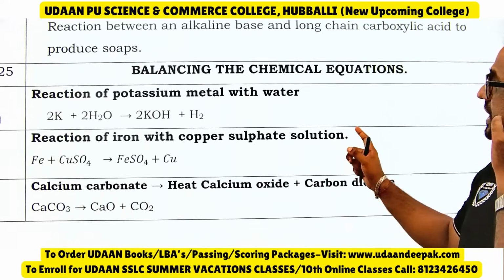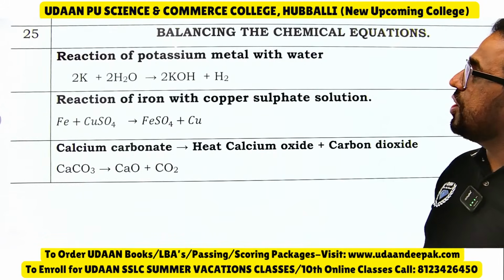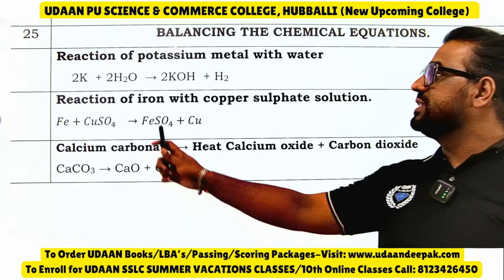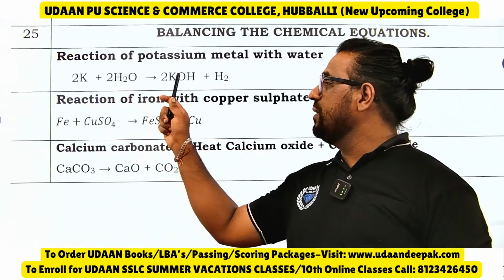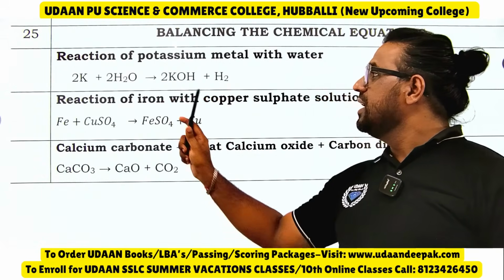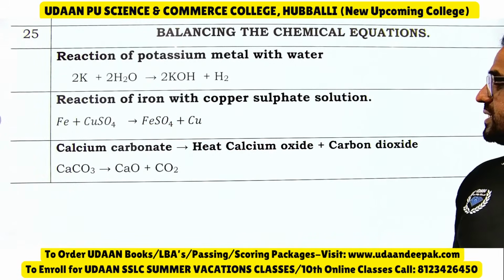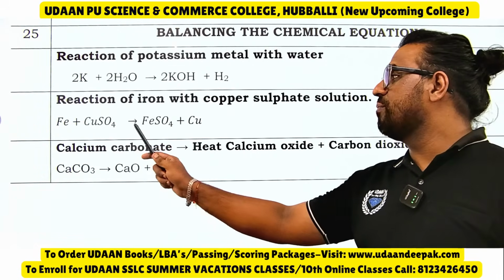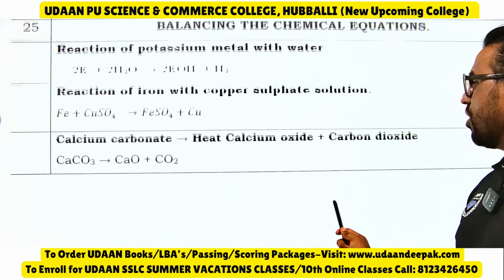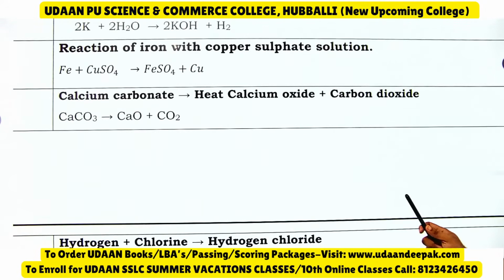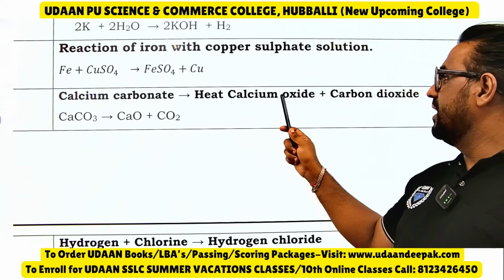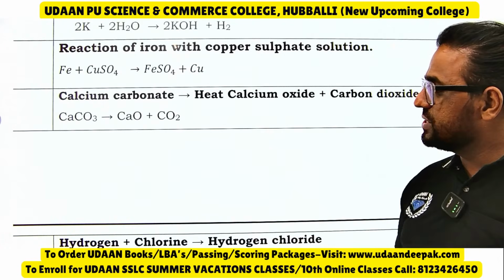Then balancing the chemical equation. Reaction of potassium metal with water: potassium, when you put it in water, gives potassium hydroxide plus hydrogen. Reaction of iron with copper sulfate solution: iron plus copper sulfate will give you iron sulfate plus copper. Calcium carbonate on heating will give calcium oxide and carbon dioxide.